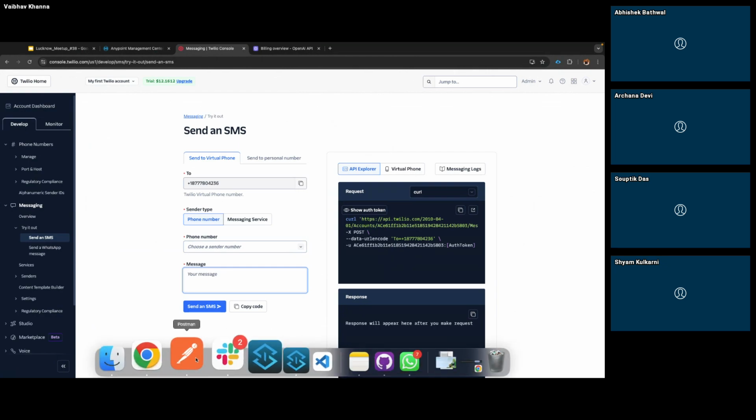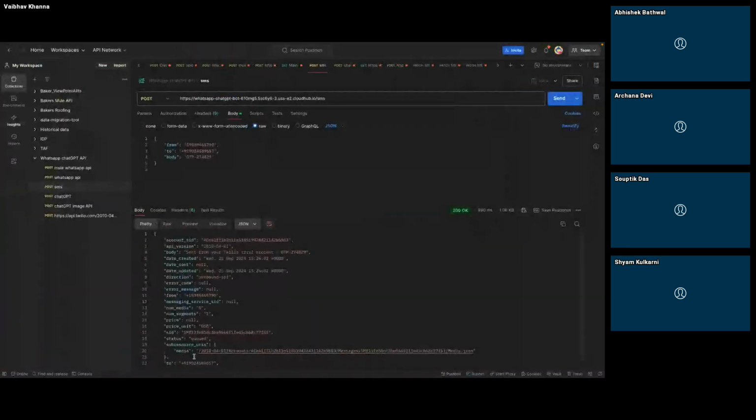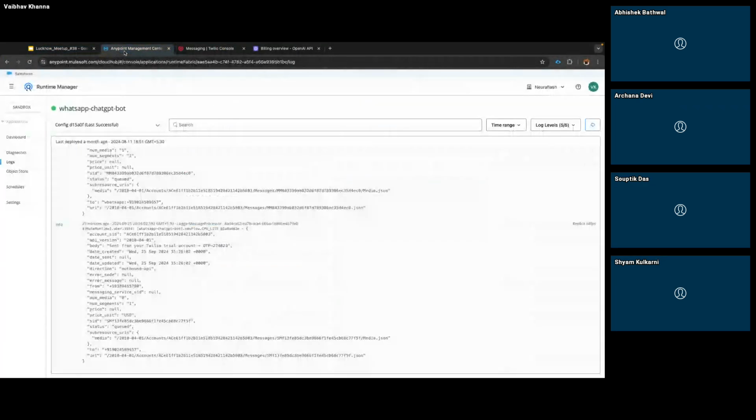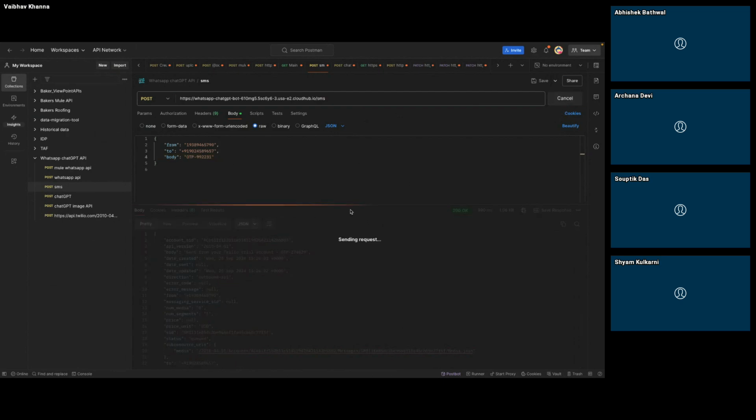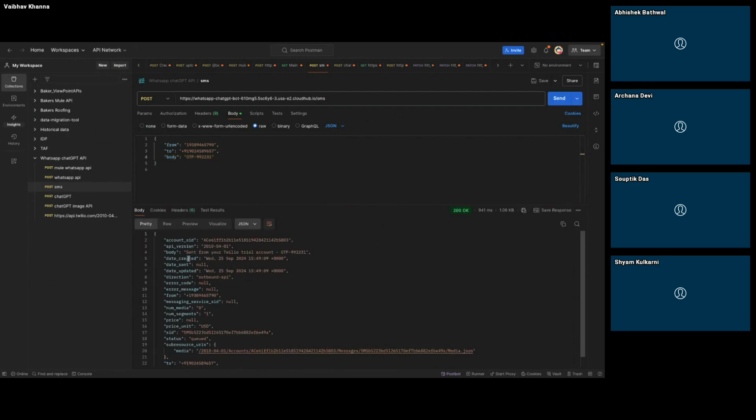I have already created this using the Mulesoft application, and this application is deployed on CloudHub. If I go to the logs, I just sent one earlier, so I can do that again. Just like that, I will change the OTP and click send. It will give me "Sent from your Twilio trial account", and this is the OTP. And I also received the message on my mobile.